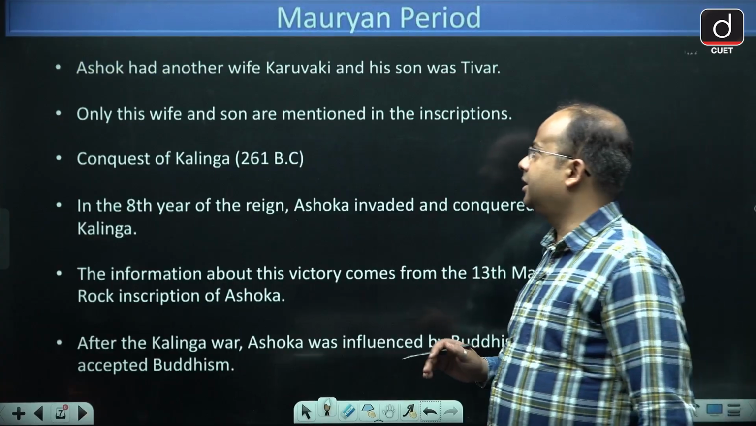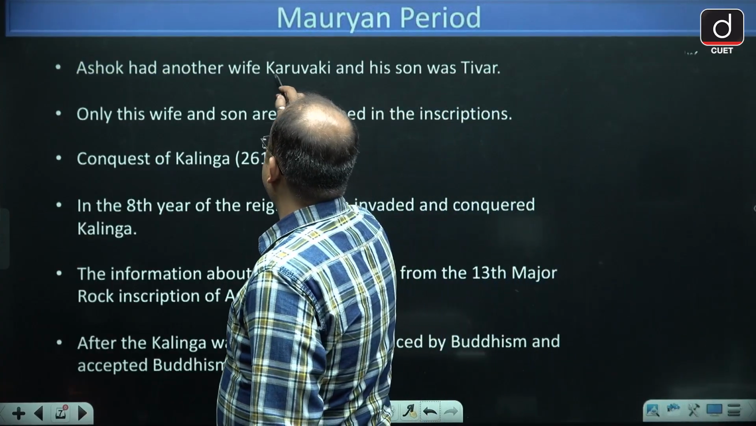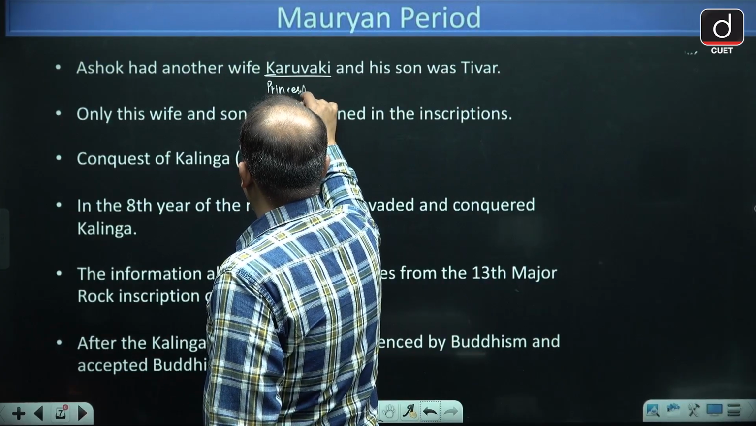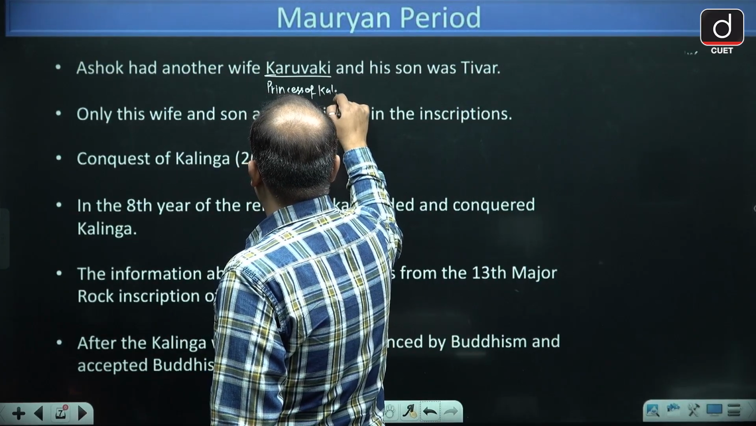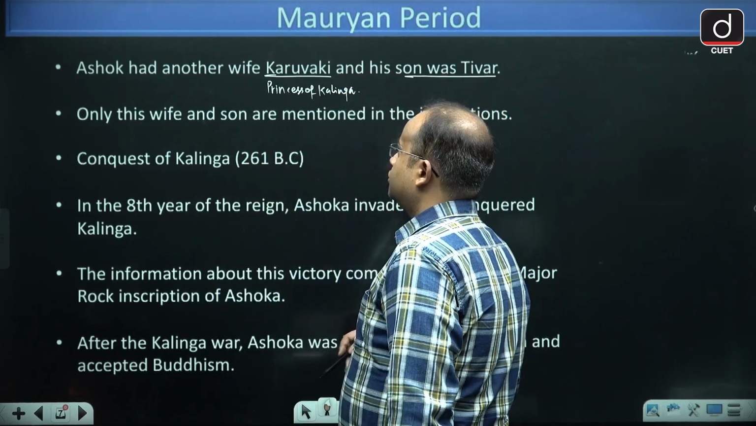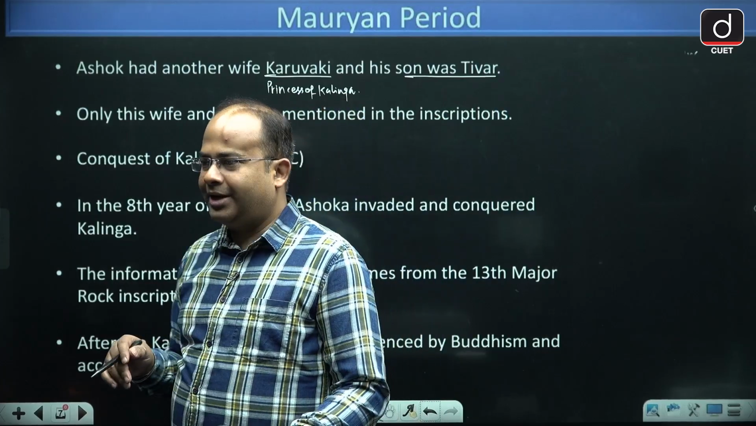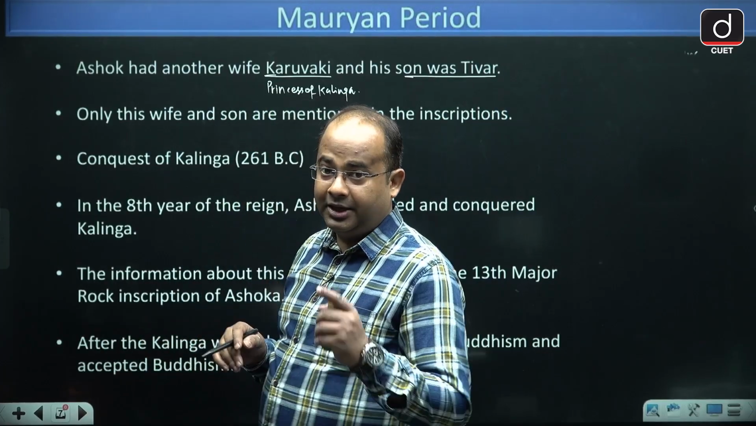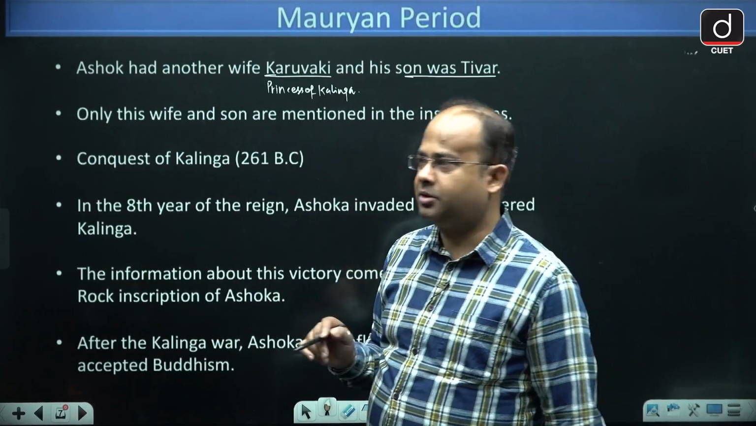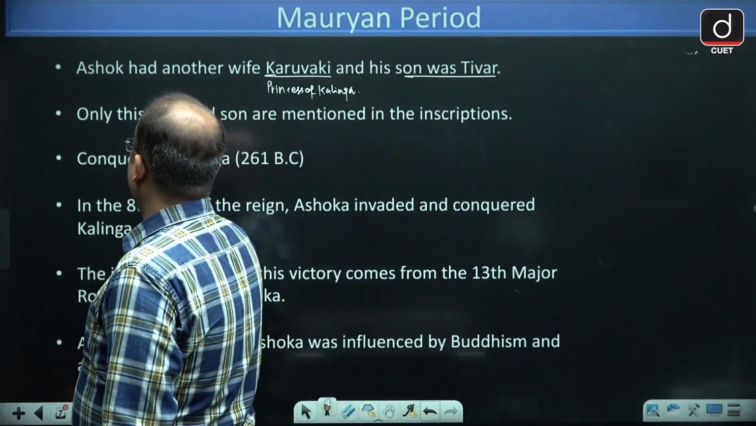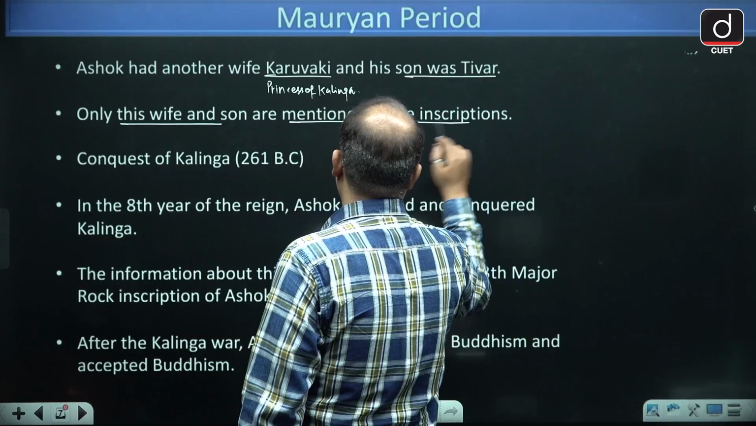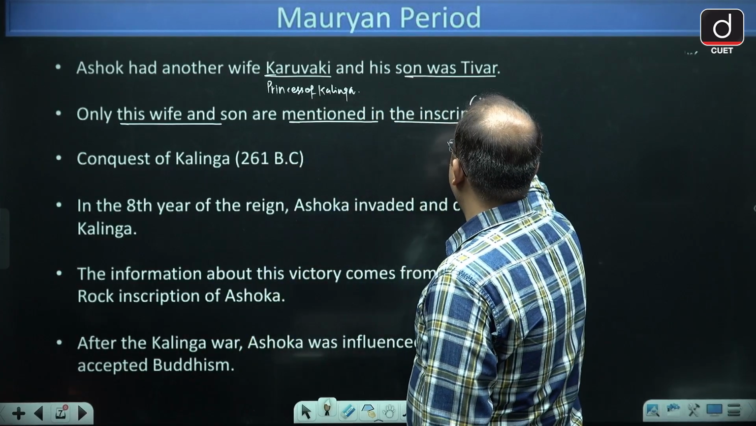Other than this, Ashok had another wife whose name was Karuwaki, and she was a princess of Kalinga. From her, he had a son called Tivar. So from Karuwaki, he had a son called Tivar, and the names of the queen and prince are available in a rock inscription. She is the only wife and he is the only son of Ashok who are mentioned in the inscription. And where is this inscription found?